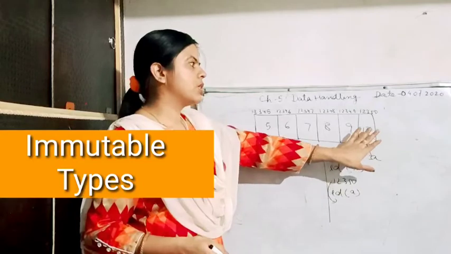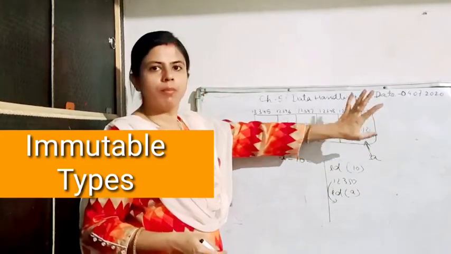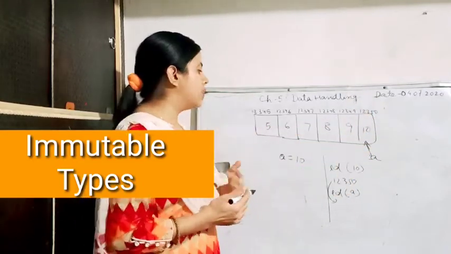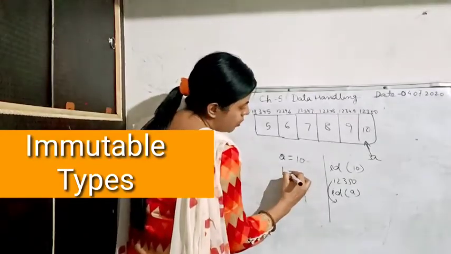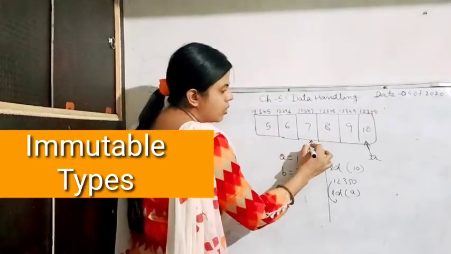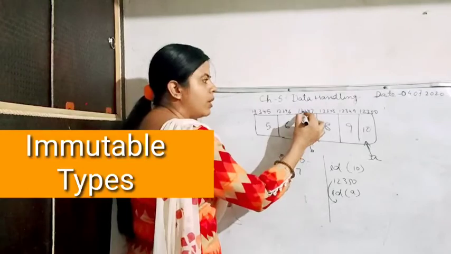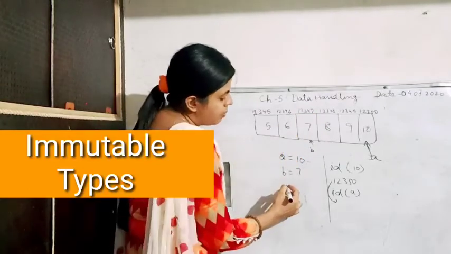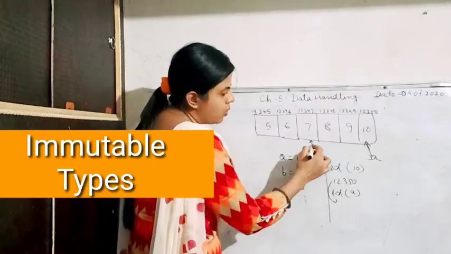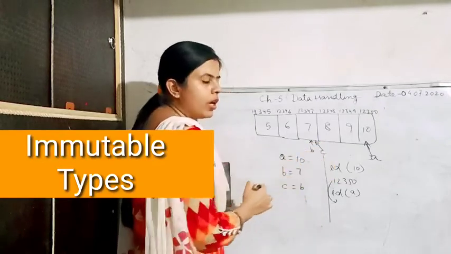This a object is denoting the value a which is stored in the memory 12350. Now suppose if I have written here b is equal to 7. So b will denote here. So the reference of b will be 12347. Now suppose if I have written here c is equal to b. So c will also be denoted here only.